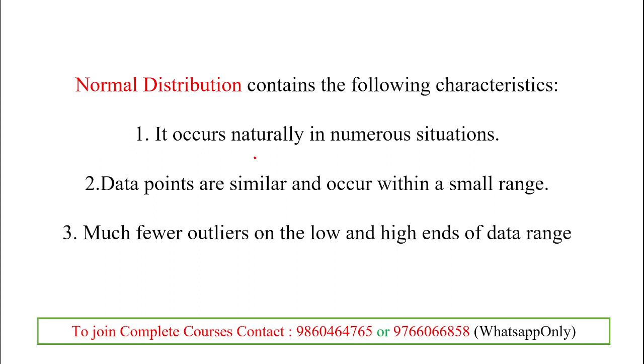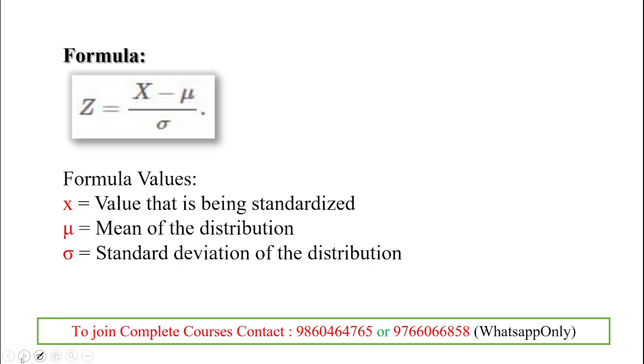Also the data points are similar. In the case of a die we can see 1, 2, 3, 4, 5, 6; the cases are similar and in a small range. Then there are low and high ends in the data range. So the key terms are: naturally occurring, small range, and low and high ends of the data range. These are the three important characteristics of normal distribution.